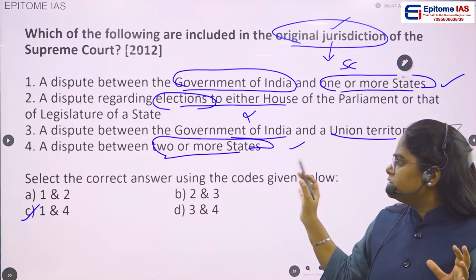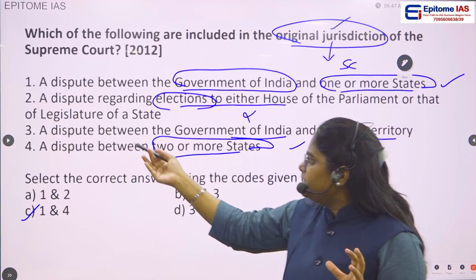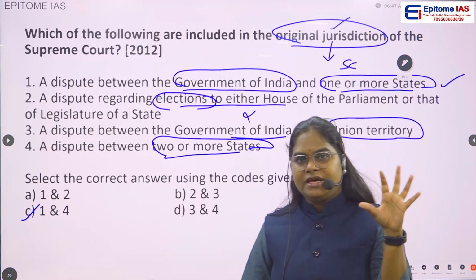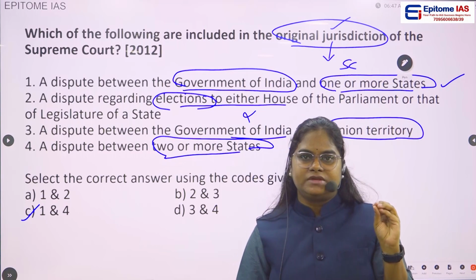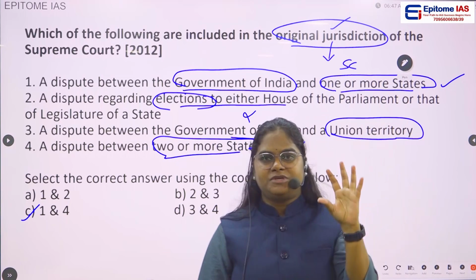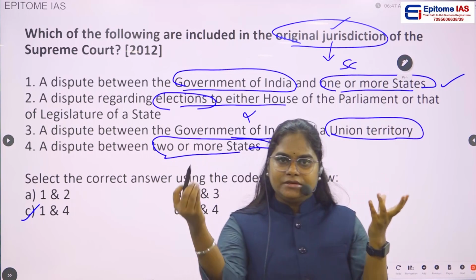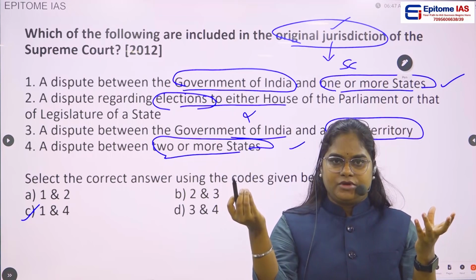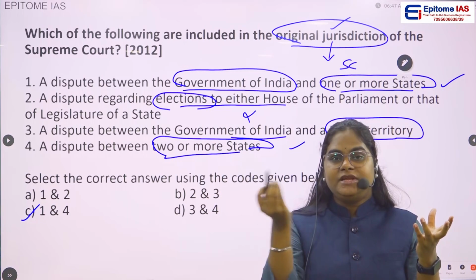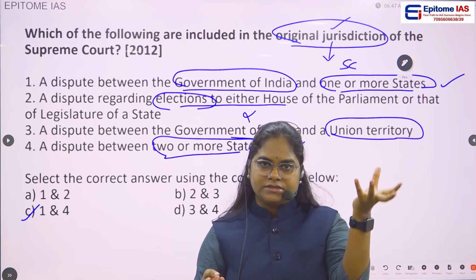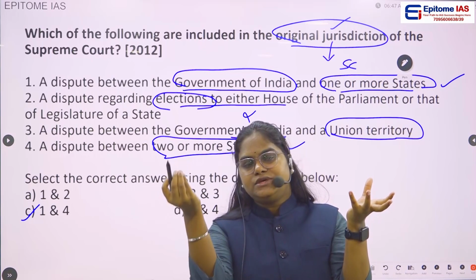We can eliminate this. And if you see statement 3, a dispute between Government of India and Union Territory. Whenever we read about original jurisdiction, we read about disputes between the union, that is the central government, and the states of India, one or more states. But we never read about a dispute between the union, that is the Government of India, versus the union territory.